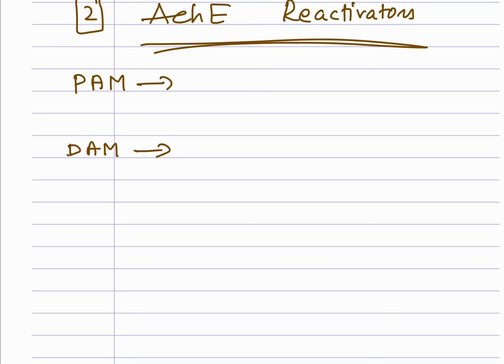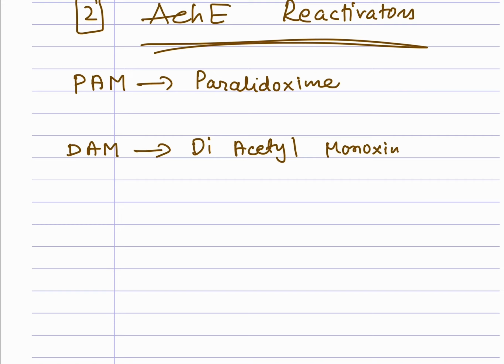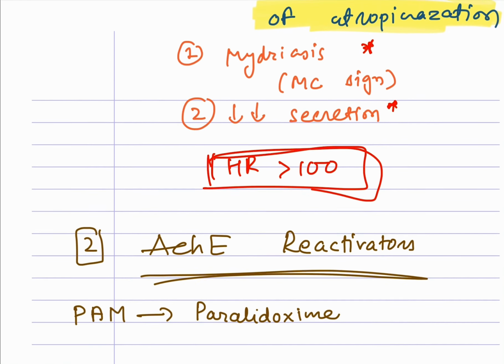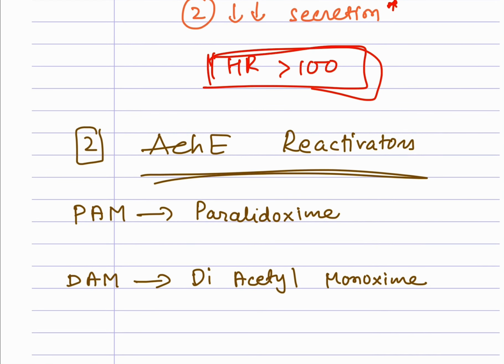There are two examples you have to remember. One is PAM, another is DAM. Full forms: PAM, pralidoxime, and DAM, diacetyl monoxime. Now these two drugs are important, but they are not the DOC. For DOC, we have atropine. So what will they do? They will improve the condition after the signs of atropinization have occurred.